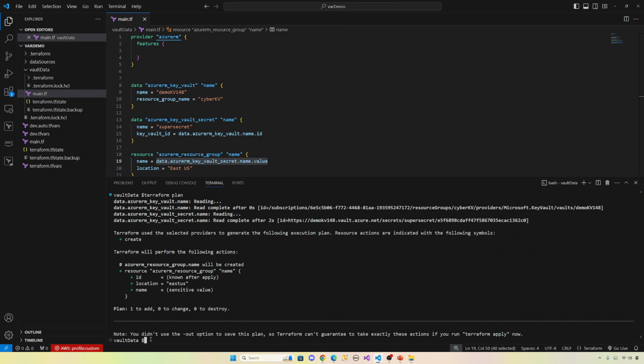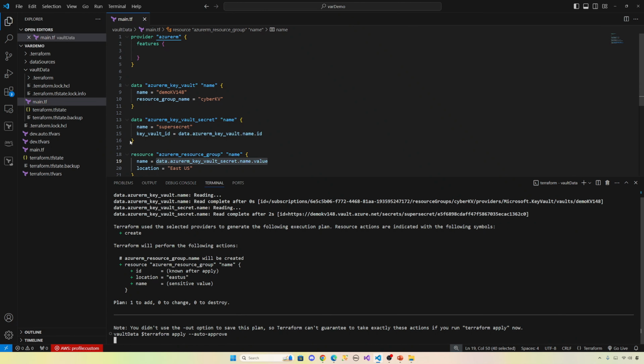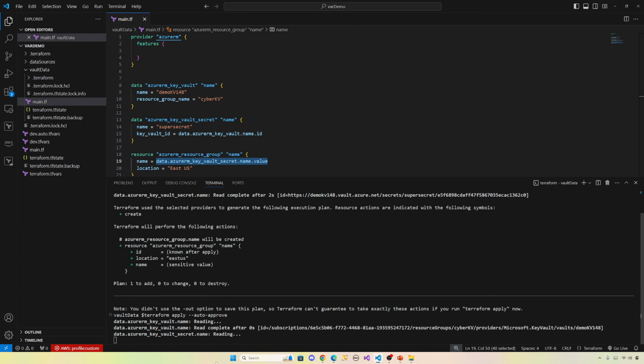So you can do Terraform apply auto approve. So it's going to create a resource group with the name demo RZ123 because it's pulling from key vault. So let's see, it's creating resources.